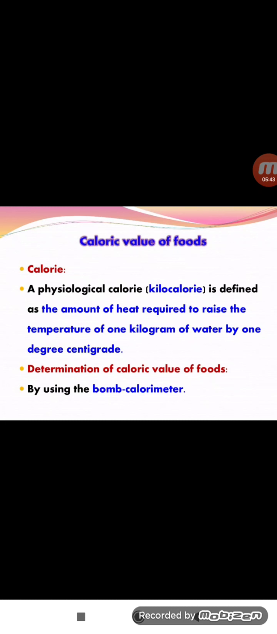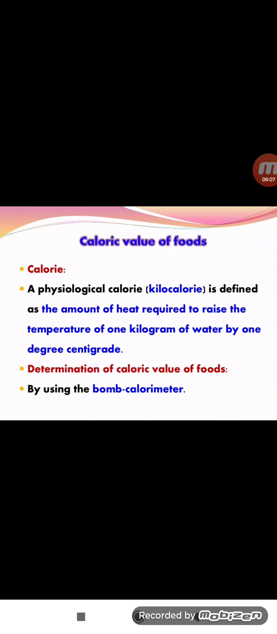Simply, a change of 1 degree Celsius in 1 kg of water, from 1 degree to 2 degrees, and how much energy is required for that, is called the calorie. Simple one: 1 kg of water at 1 degree Celsius converts to 2 degrees Celsius. How much energy is required for that is called the calorie.